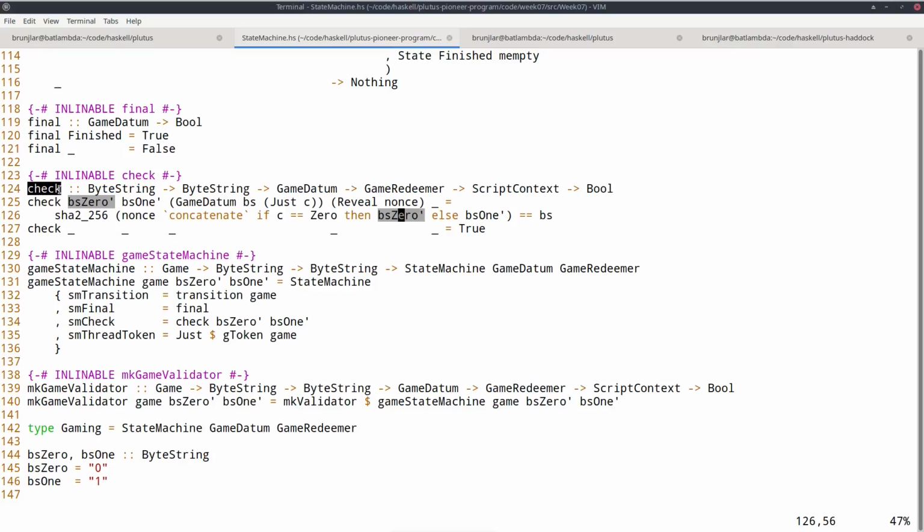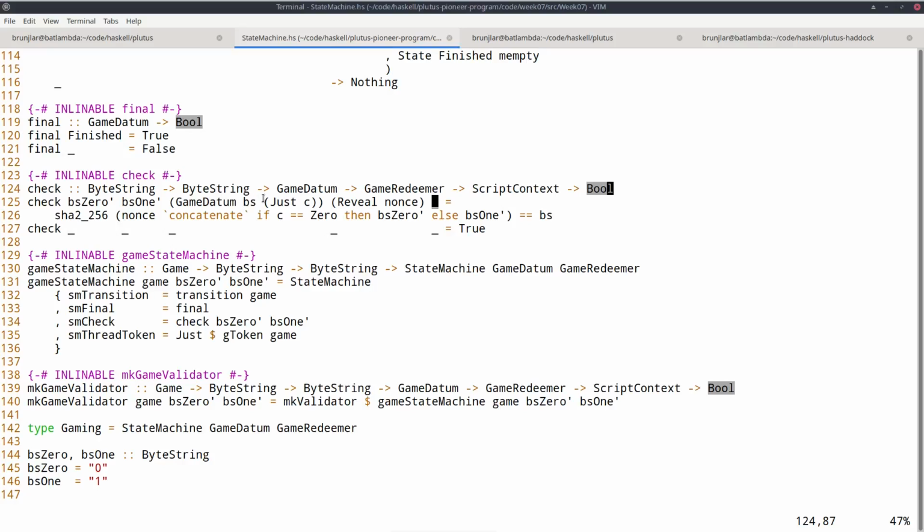We have two auxiliary arguments, these two byte strings that we also had in the other version, 0 and 1, for the same reason we need that here. And then datum and redeemer and context, and must just return whether this additional check is satisfied. We ignore the context, we don't need it here. And the only condition we have to put into this check function is the one with the nonce.